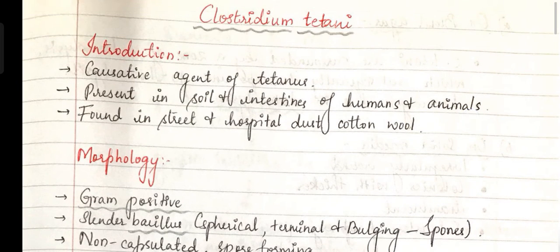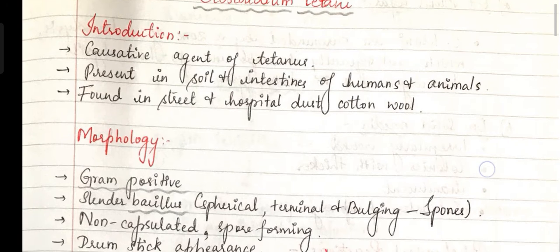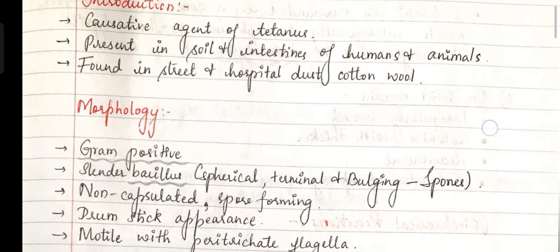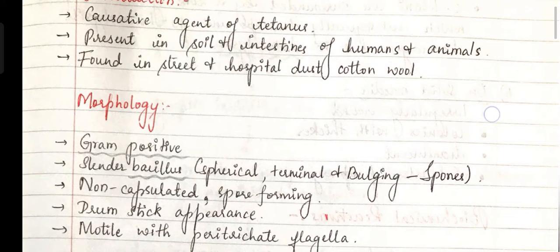Coming to the second point, this bacteria is present in soil and in the intestine of humans and animals. It is also found in street and hospital dust and cotton wool.